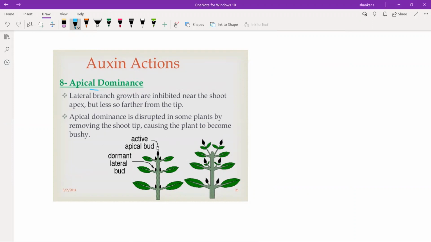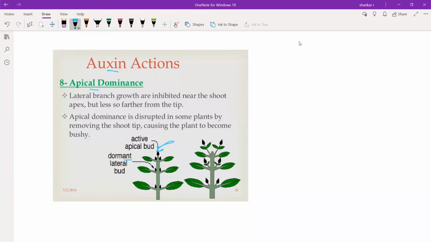So auxin's action is to promote apical bud dominance, while the lateral bud undergoes dormancy. They suppress the activity of the lateral bud and promote the activity of the apical bud. So option A is correct for auxin.